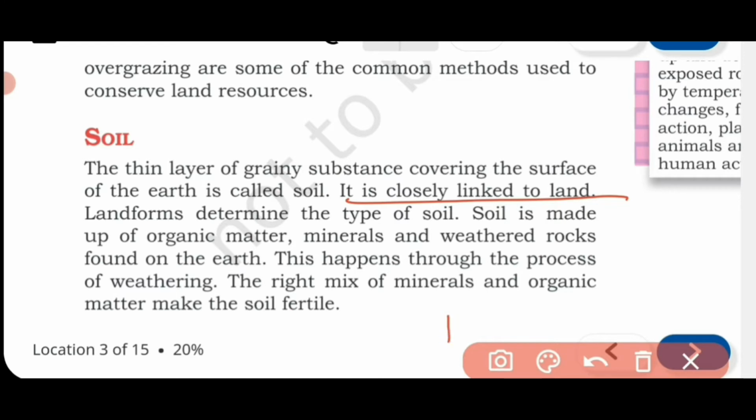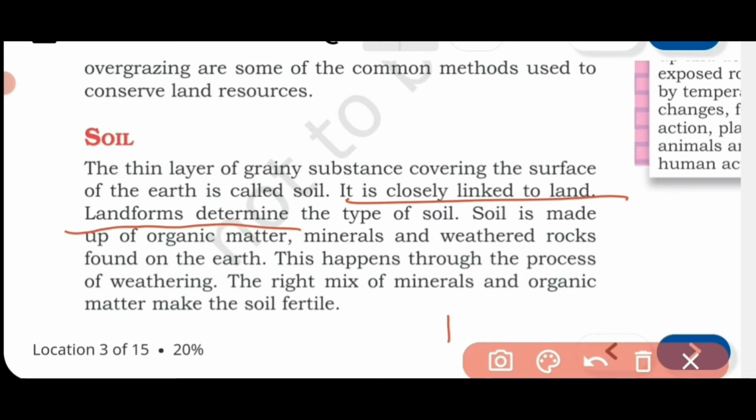Go to the next line. Landforms determine the type of soil. Now landform you should understand. In class 7th we have studied the three types of rock: igneous, sedimentary, metamorphic. Soil is actually formed from rock, so soil depends on the landforms, what kind of soil it will be.